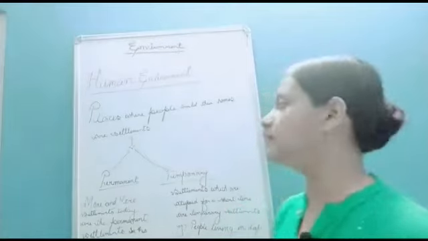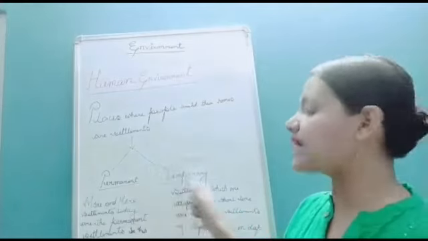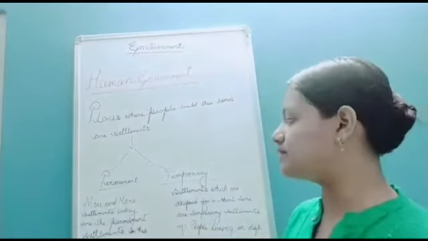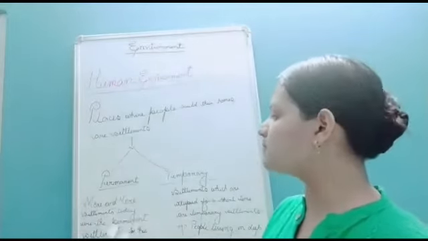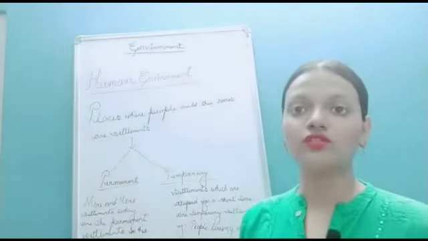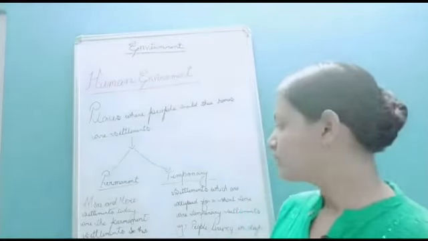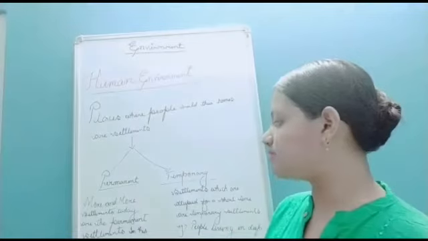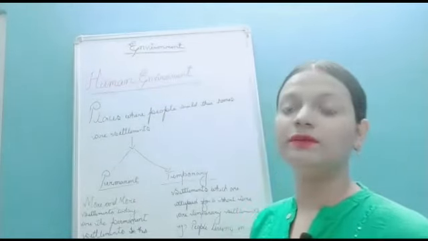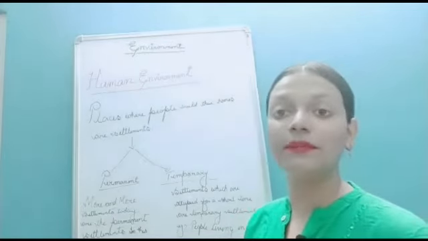Okay, now you see here, settlements can be of two types, that is permanent settlement and temporary settlement. Now you see, more and more settlements today are permanent settlements. Nowadays you will find more settlements are permanent settlements. In this settlement people build their homes to live in. So in a permanent settlement people build their homes to live in. Okay, they have a permanent place to live in.